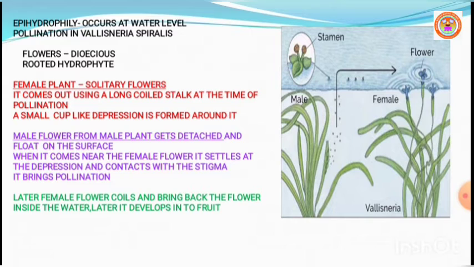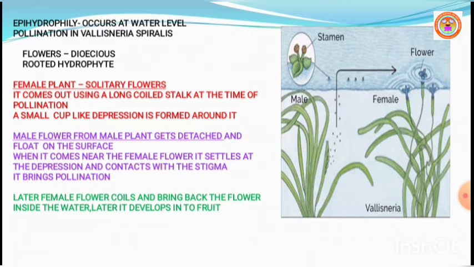The first type, epihydrophily: pollination occurs at the water level. Example, Vallisneria spiralis and Elodea.